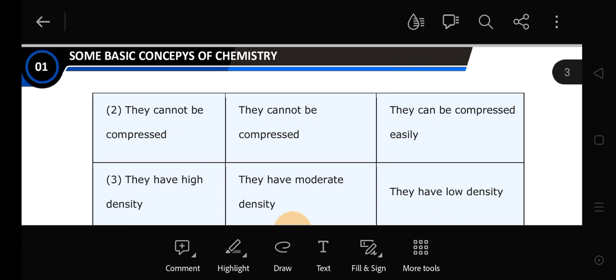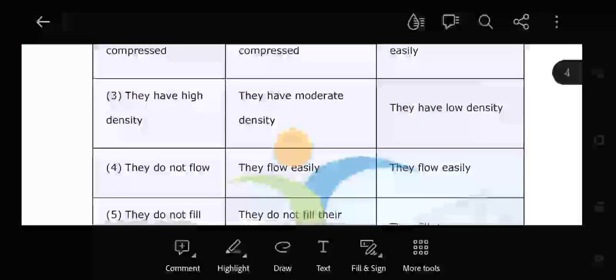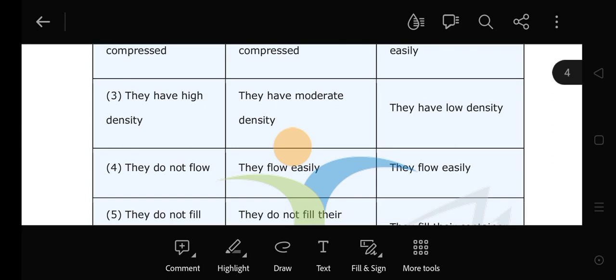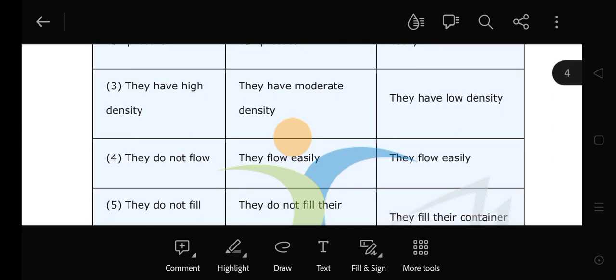You can't compress a solid because there is no effect of pressure on the solid. Now, liquid also cannot be compressed, but gases can be compressed. Number three, solids have high density, but liquids have moderate density, but gases have very low density.